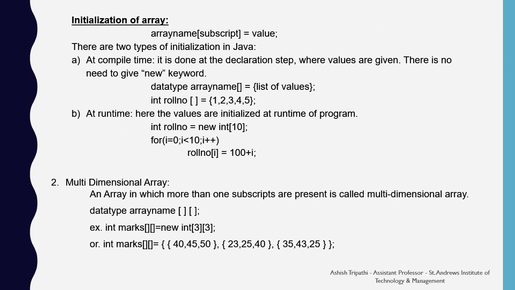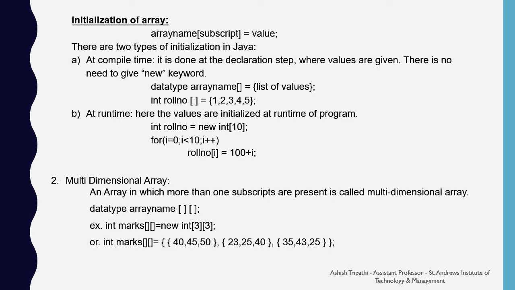Initialization of array. Initialization of an array means you have to provide a value to each and every index location of the array. For this, you have to maintain the data type followed by the array name, then the subscript and equals value. There are two types of initialization in Java. One is compile time initialization, the other is runtime initialization. Compile time initialization is done at the declaration step. Therefore, whenever you are declaring an array, you have to provide the values at that step only. There is no need to give the new keyword.